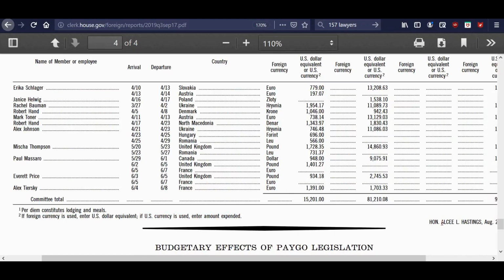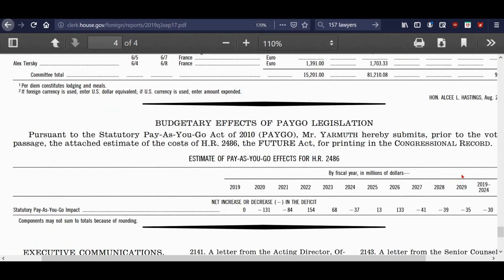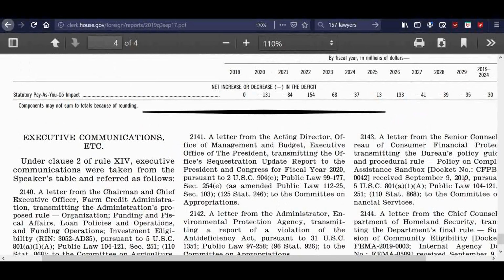And then again, that adds in more, 15,000 for their per diem. Look at this, per diem. In the Ukraine, you got $2,000 per diem. That's like big time bucks. $81,000 for their travel. You got to sit back and go, wow, folks, this is a lot of traveling. So I just wanted to show you that.